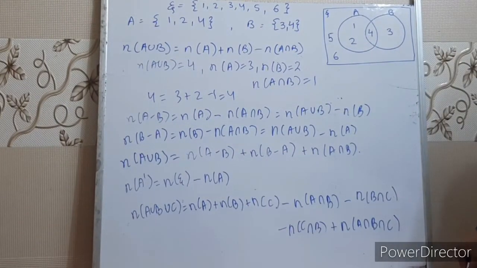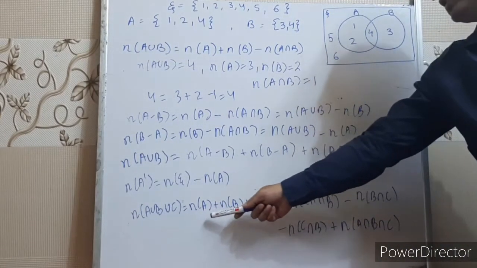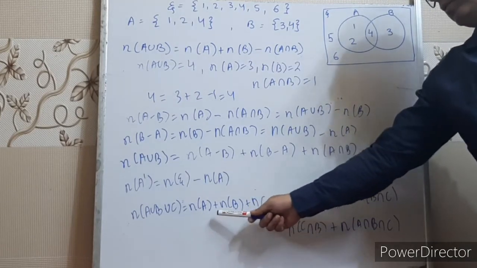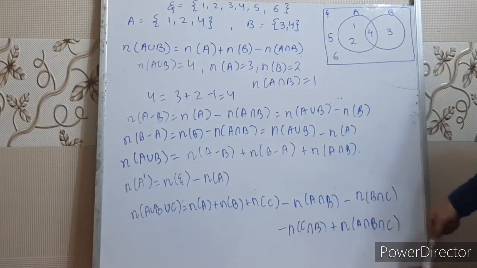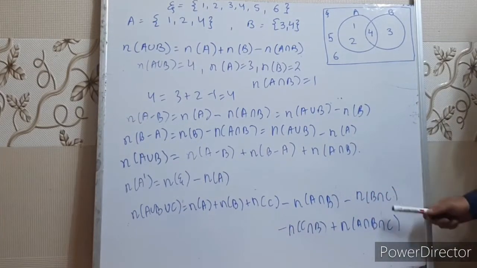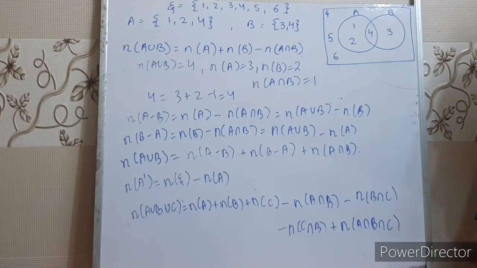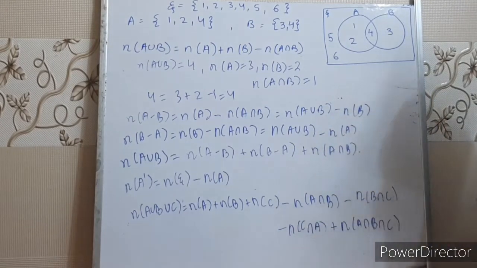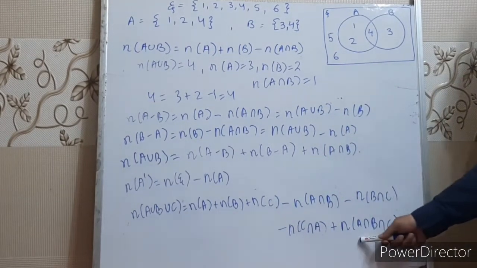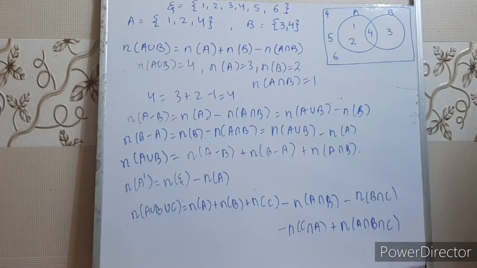Right children? And for 3 sets, number of elements of A union B union C will be number of elements of A plus number of elements of B plus number of elements of C minus cardinal number of A intersection B, cardinal number of B intersection C, cardinal number of C intersection A, plus cardinal number of A intersection B intersection C. Right children? Note down.